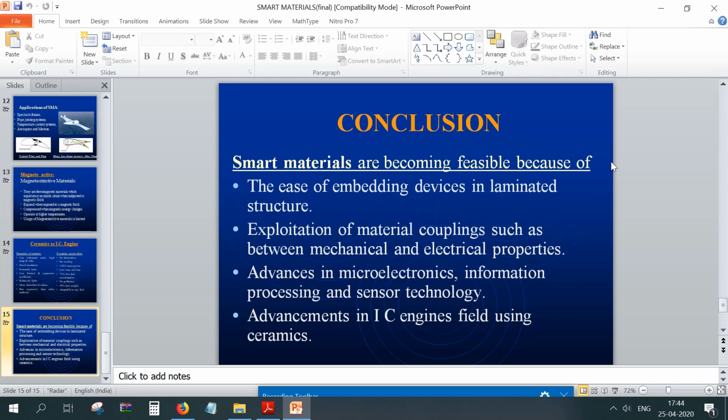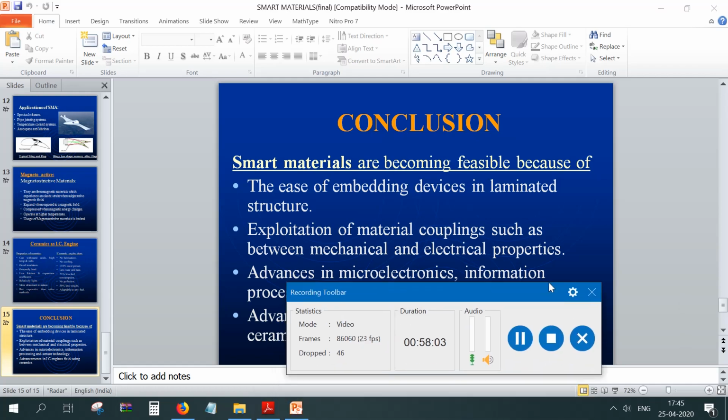So this completes the chapter on engineering materials. The engineering materials include the different types of ferrous and non-ferrous materials, followed by the composite materials, and followed by the